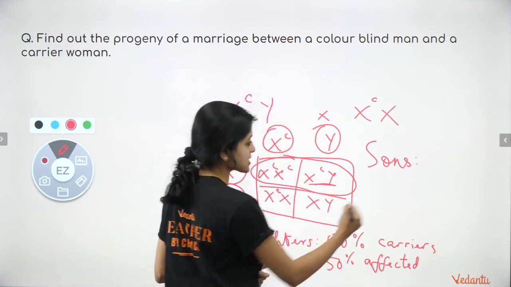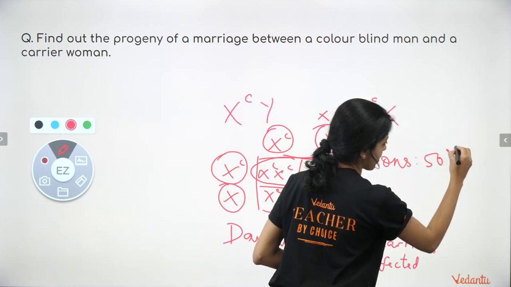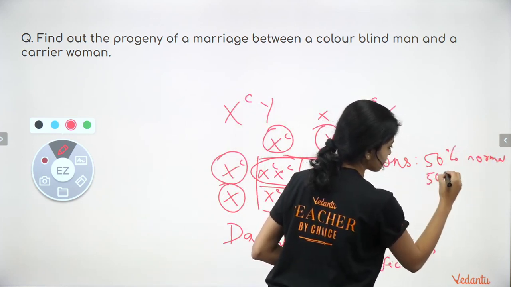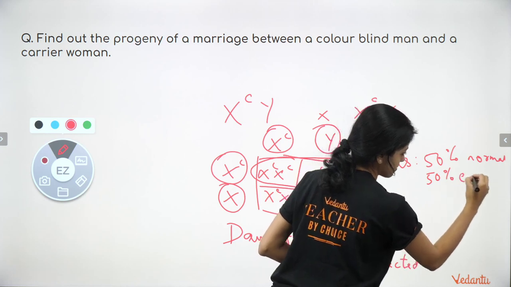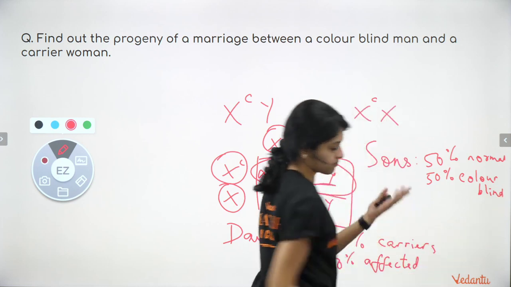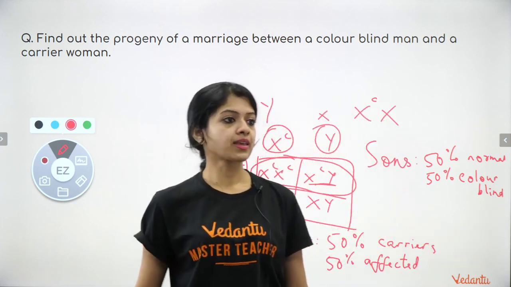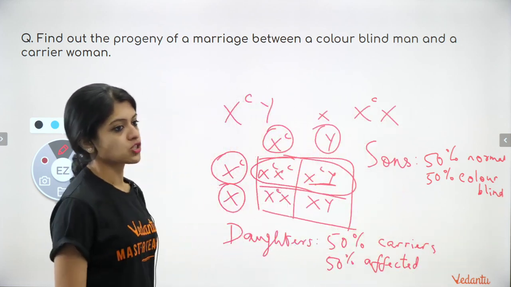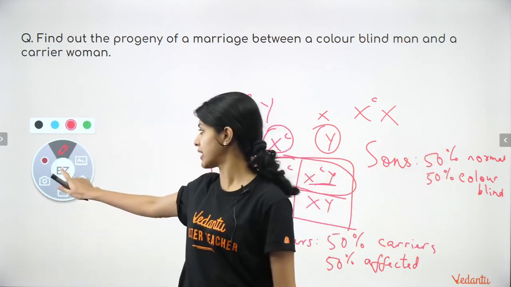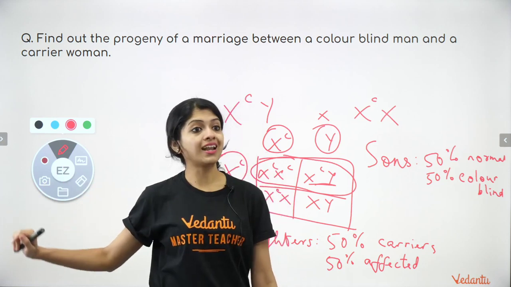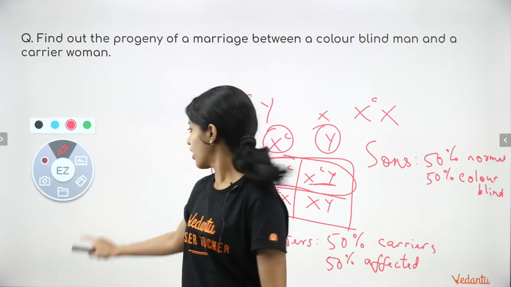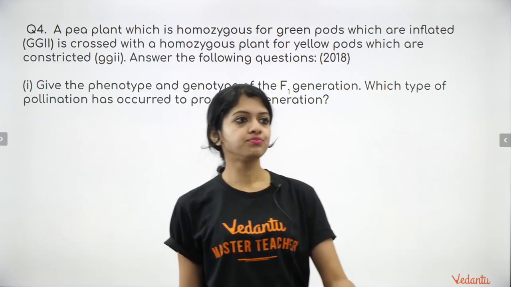So considering that 50% of the sons are normal and 50% are colorblind or affected. Okay. Yes. So there we go. That is giving you the answer to finding out the progeny between the colorblind man and carrier woman. Okay, children? All right. Now moving on.